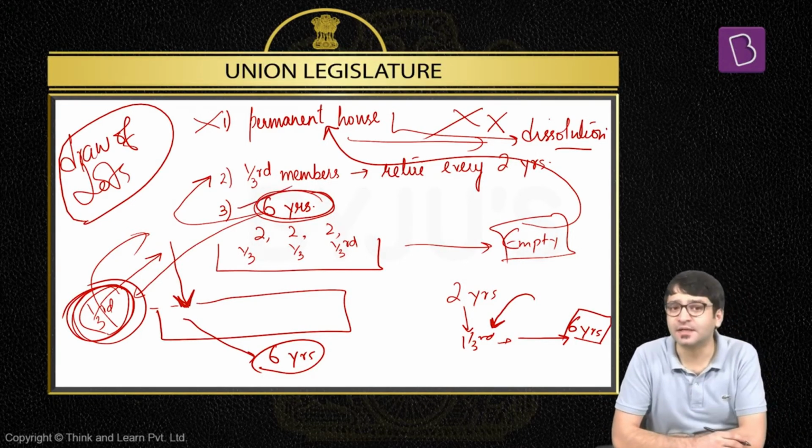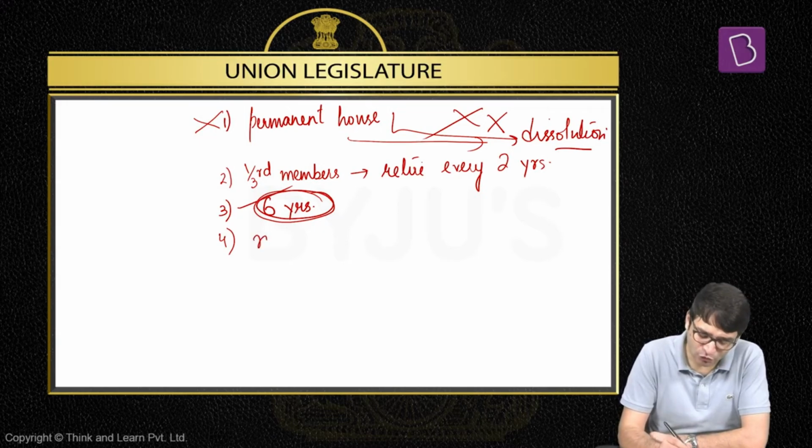In Lok Sabha and in legislative assemblies, there is reservation for SCs and STs. But there is no SC, ST reservation when it comes to Rajya Sabha. Very important point for your prelims examination.